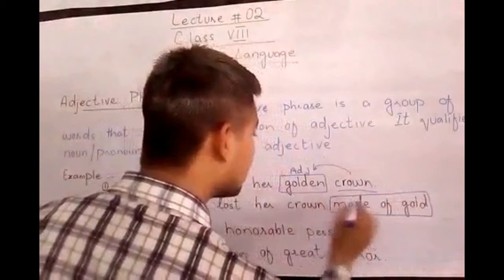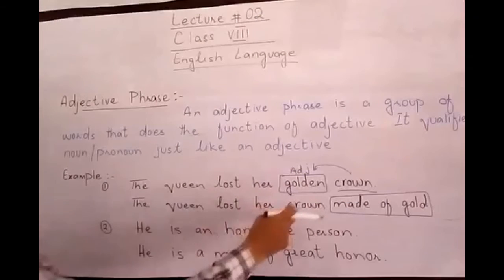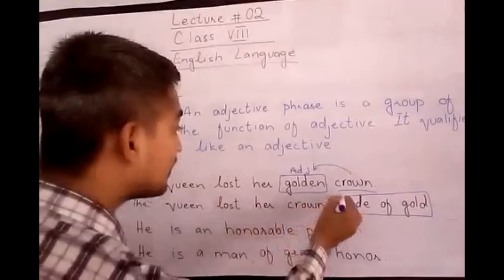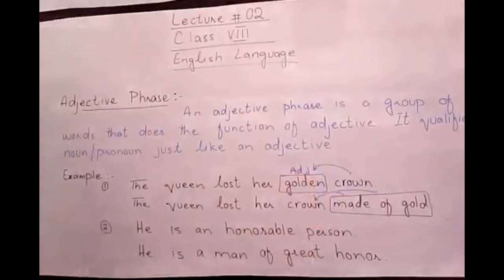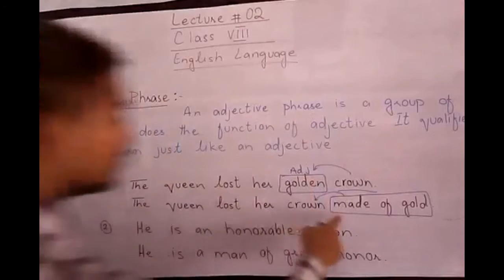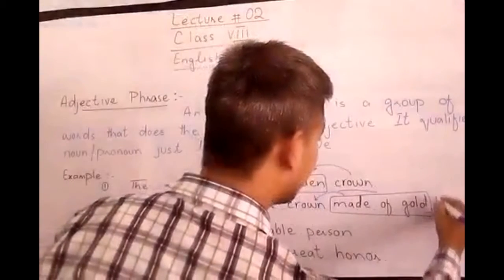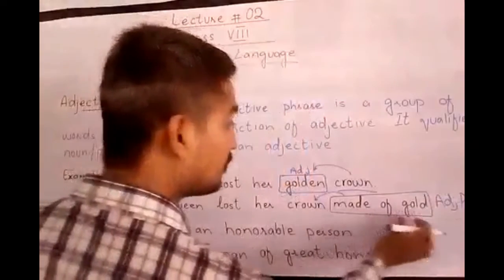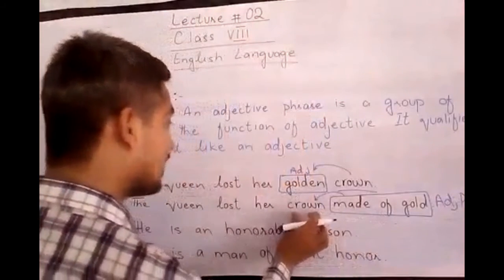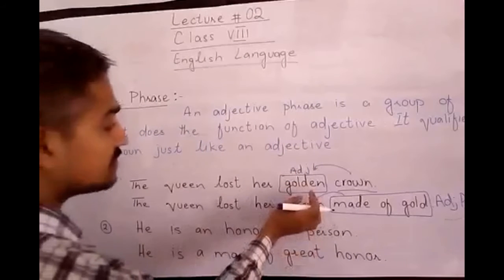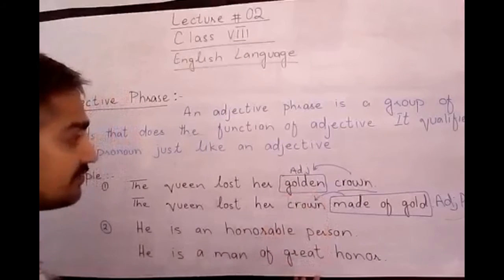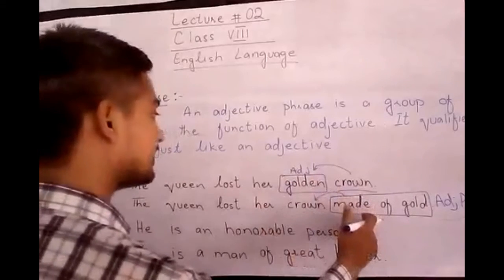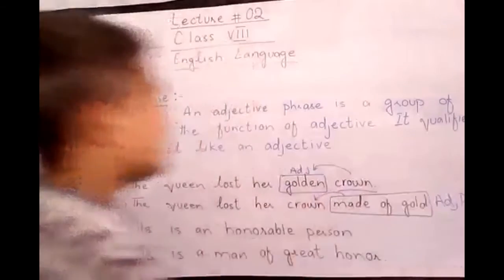So this made of gold is an adjective phrase which modifies crown. This is an adjective phrase, a group of words which modifies a noun or pronoun. When it comes alone, it becomes an adjective, but when it comes as a group of words and acts like an adjective, it becomes an adjective phrase.